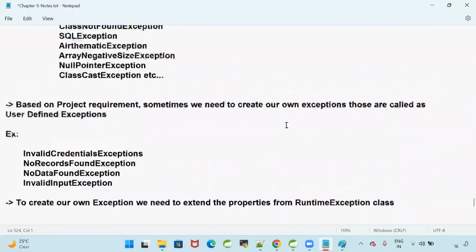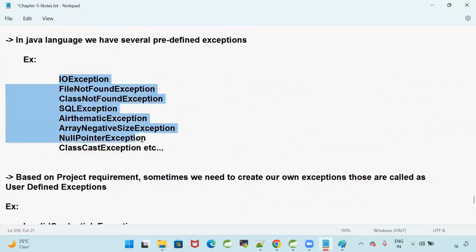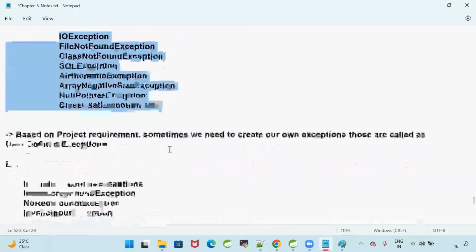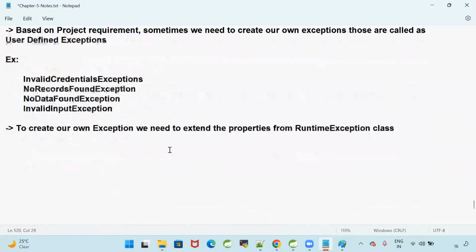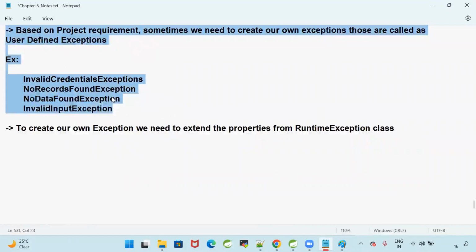In Java, there are already some predefined exception classes available which we can use, and they will occur when you make some mistake in the program. When you make a mistake, the JVM will throw these exceptions. These are already available. But according to my project requirement, I need to create my own exception, right? So the process of creating our own exception is called a user defined exception.